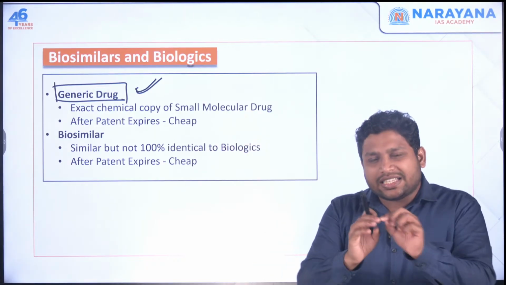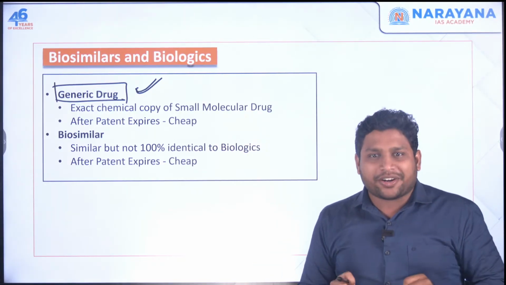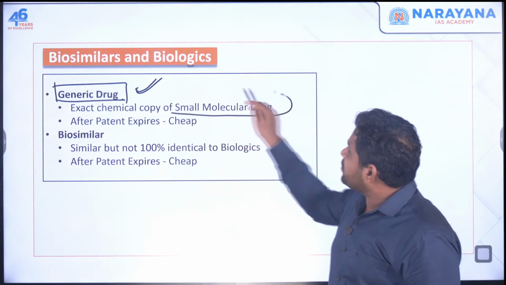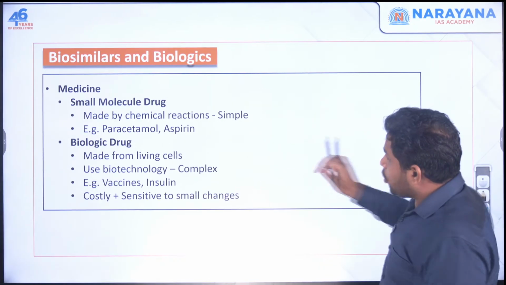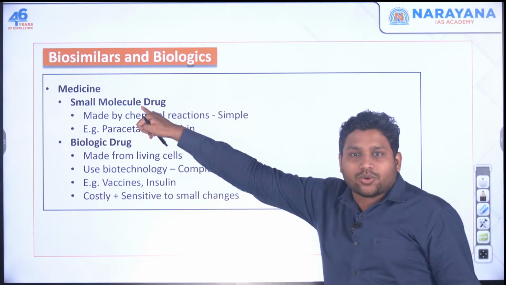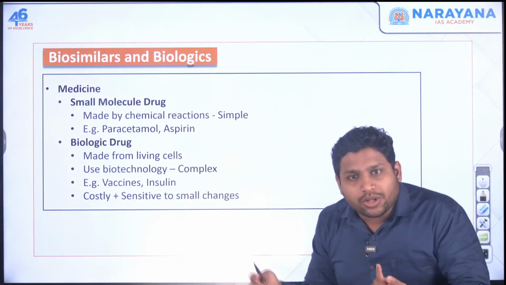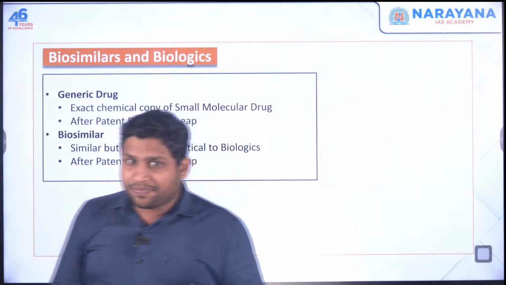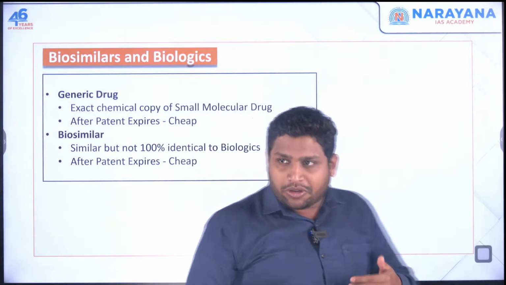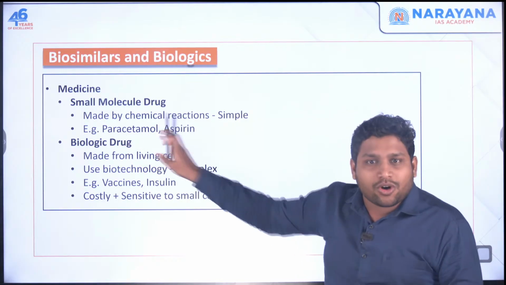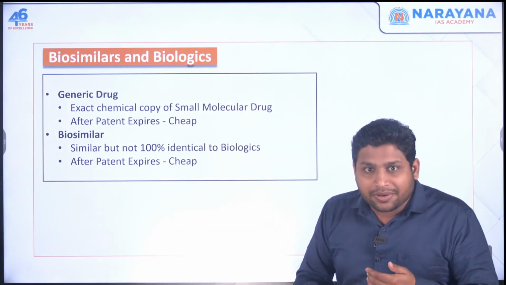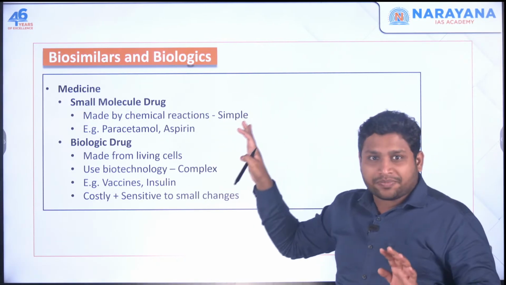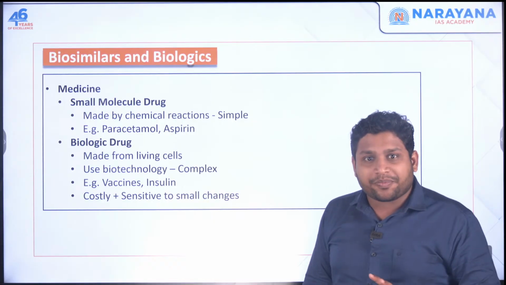So what they'll do is they'll just check the chemical composition of my drug, whatever chemicals are involved. So they'll bring in all those chemicals and make a copy of this small molecular drug. So please go back to this small molecule drug. If I just copy the chemical formula, I can make a generic drug, and this generic drug will be very cheap, very cheap. So if you go for this drug, this might be very costly, but here it will be very cheap. So we can copy and make a similar version, and this is very similar. Okay, very similar, very effective.